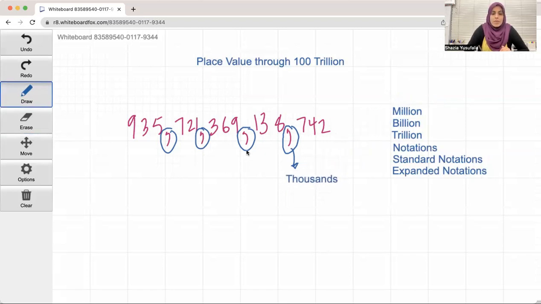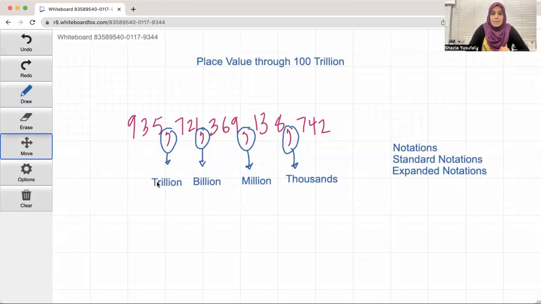Then we have the second comma, and that is the million. And then we have our third comma, and that is the billion. And then you have the fourth comma, and that is the trillion.